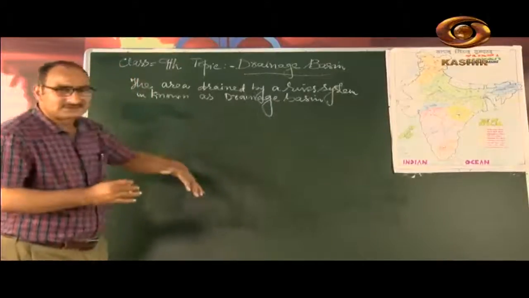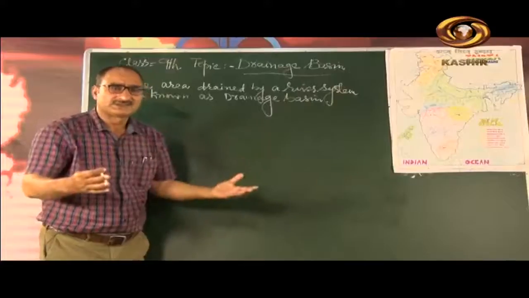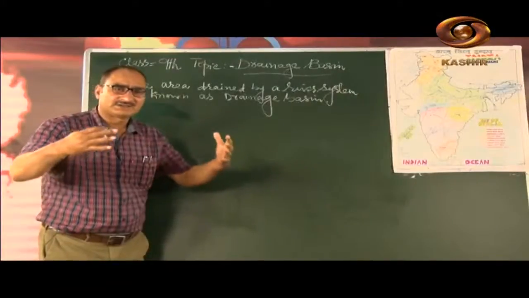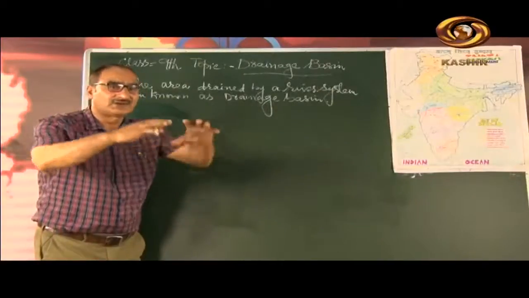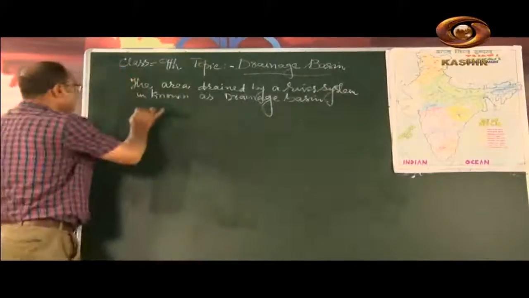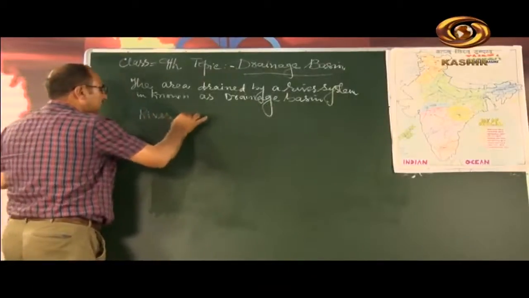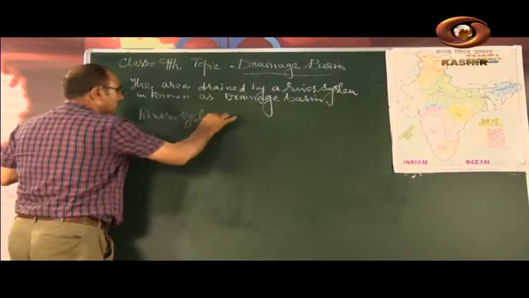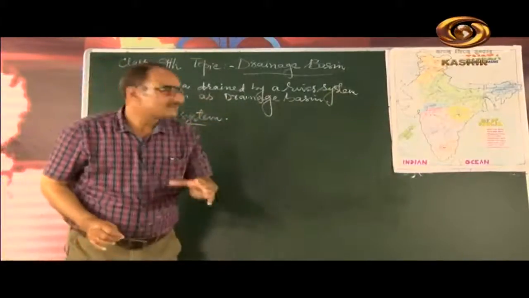The rivers which flow in different directions and then join the main river, this is called a river system.